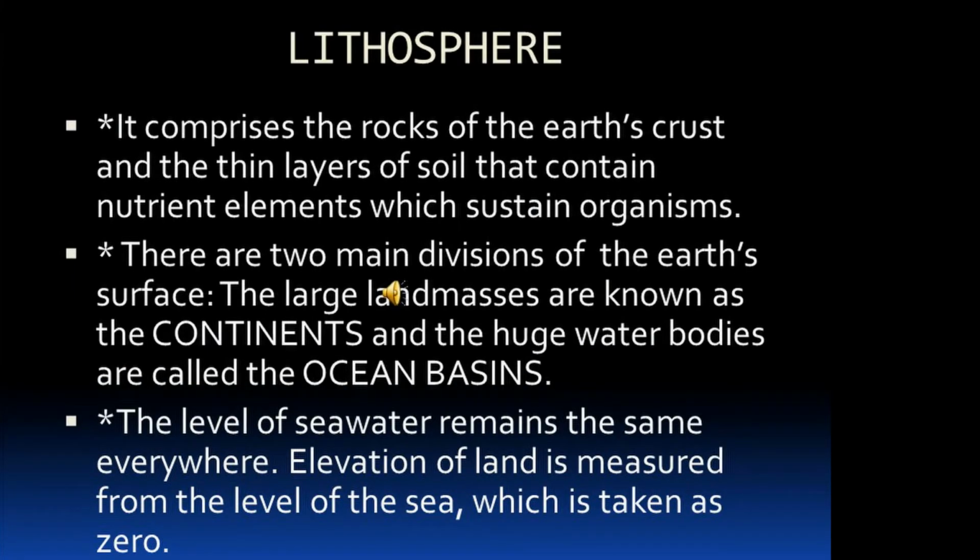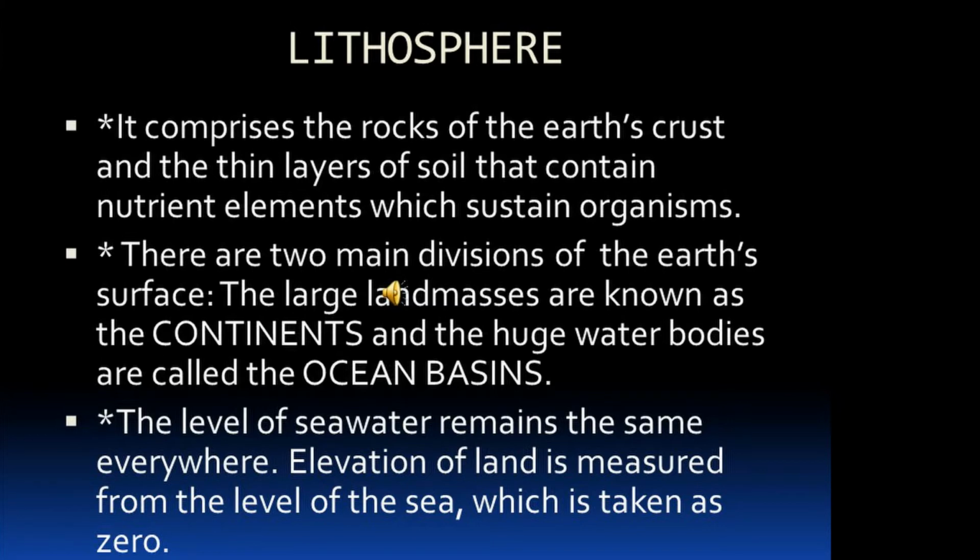Lithosphere. The solid portion of Earth is called the lithosphere. It comprises the rocks of the Earth's crust and the thin layers of soil that contain nutrient elements which sustain organisms. There are two main divisions of the Earth's surface. The large land masses are known as the continents, and the huge water bodies are called the ocean basins.